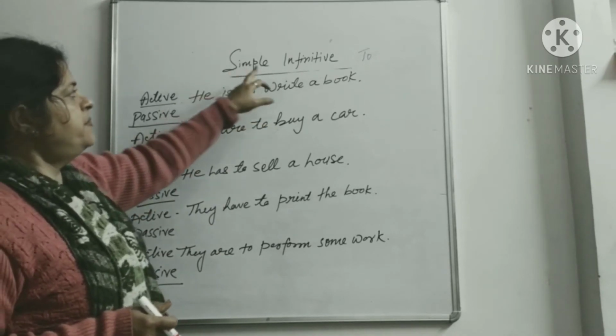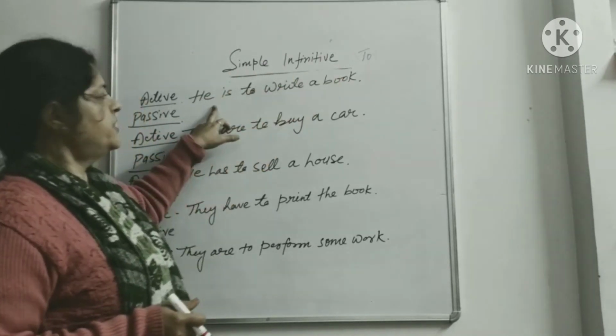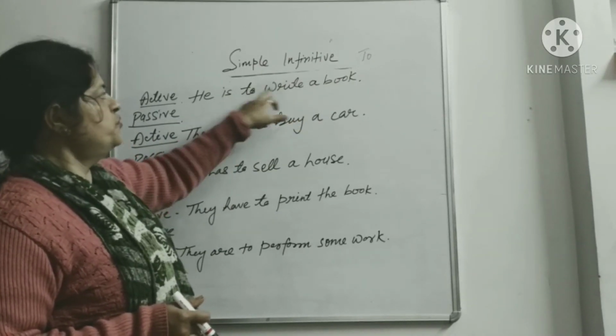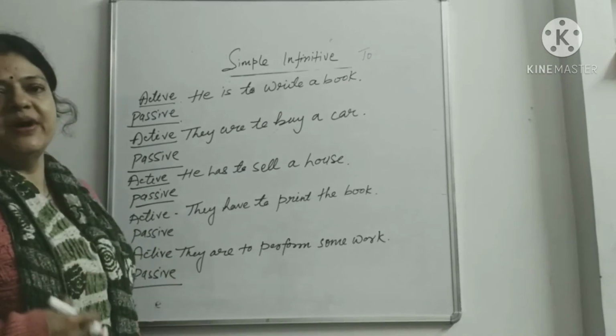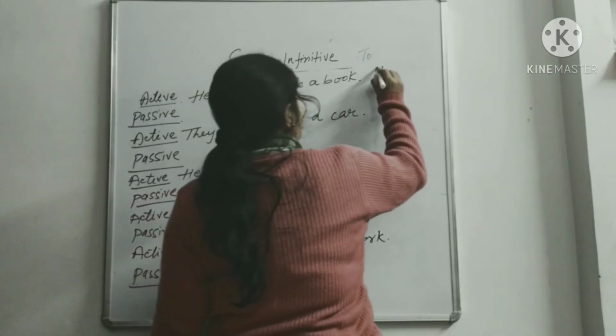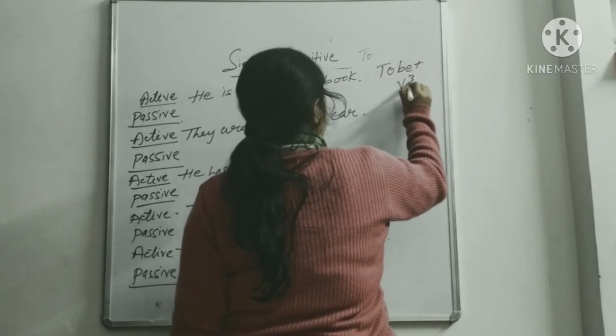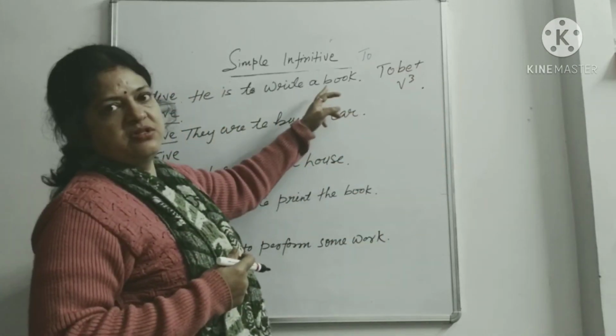The sentence is simple infinitive to be formed in active, that is to + V1, okay, to write. Now we will change it into passive voice by using to be + V3. Okay, to be + V3, this is the passive.